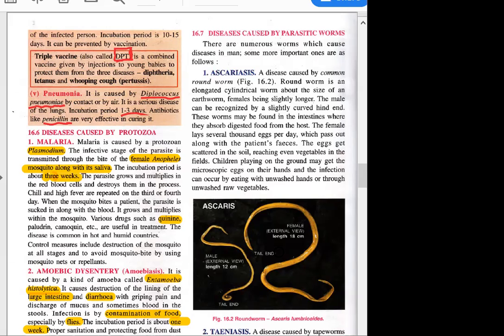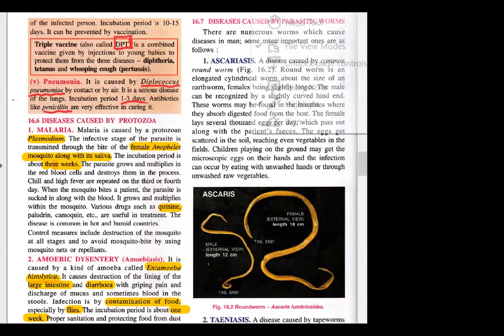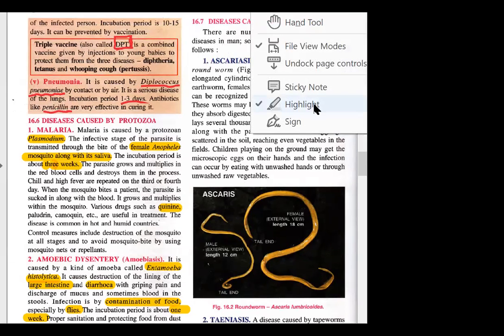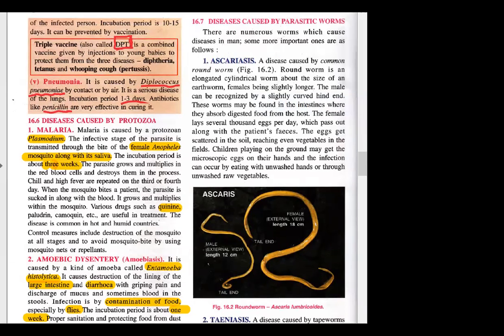And here you can see, right? I don't know whether marking is happening or not. Just a second. Okay, my colors are not coming. Fine, so here you can see my cursor. Here is the tail end, and that is slightly curved in males.